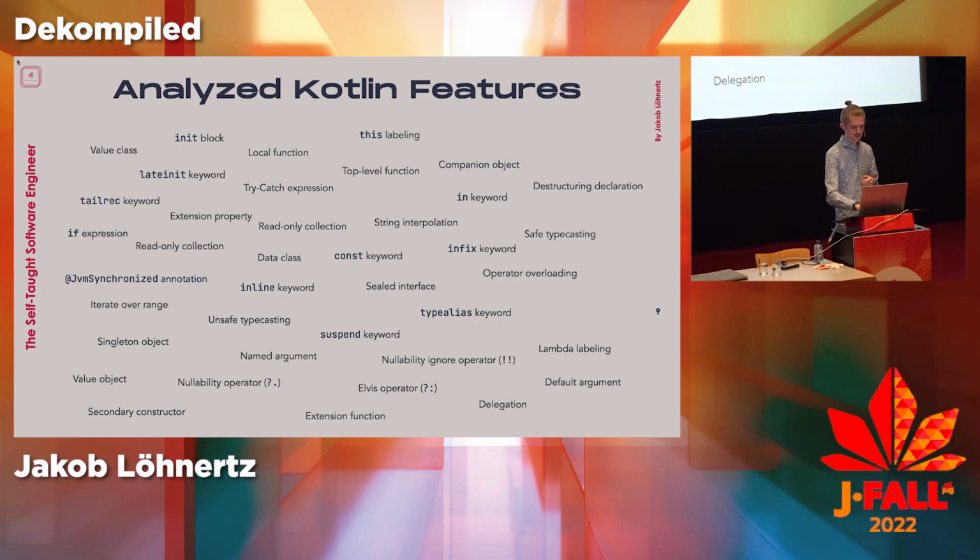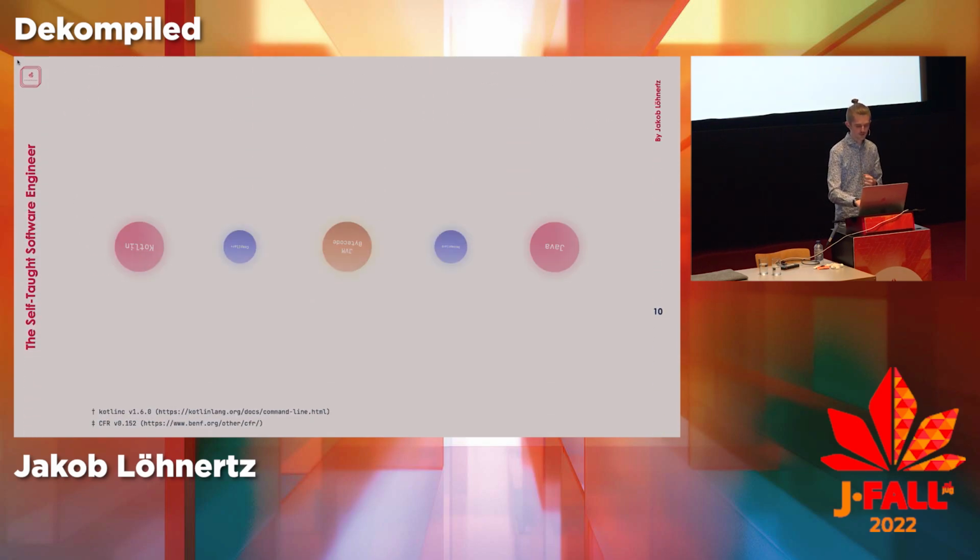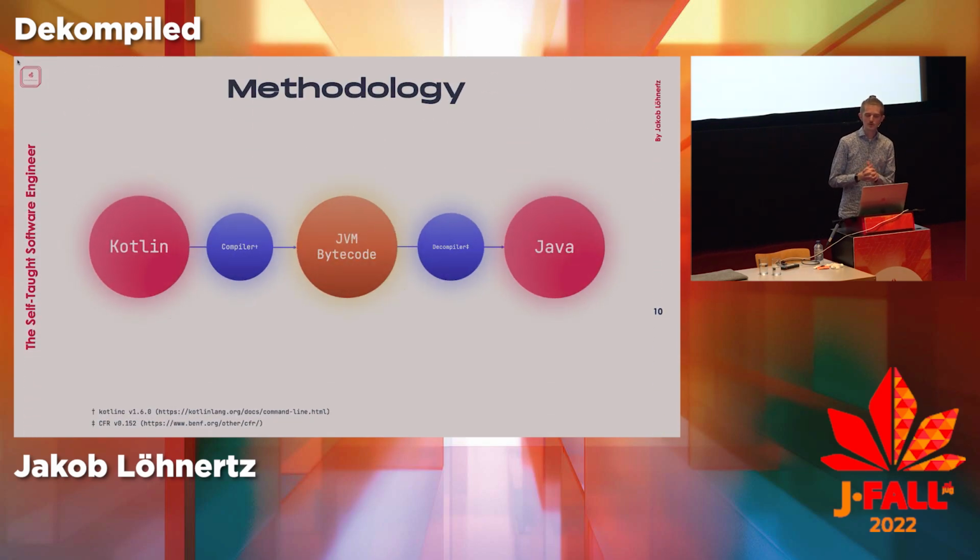What I did then is this methodology right here. I wrote a small snippet for each of these features you saw on the previous slide, which are around 40, I think, uniquely only using that one feature. The code is stupid, doesn't do anything useful as you saw, but exhibits one feature at a time. And then I compiled this, in my case with kotlinc version 1.6.0. It's a bit older, but it shouldn't make a big difference.